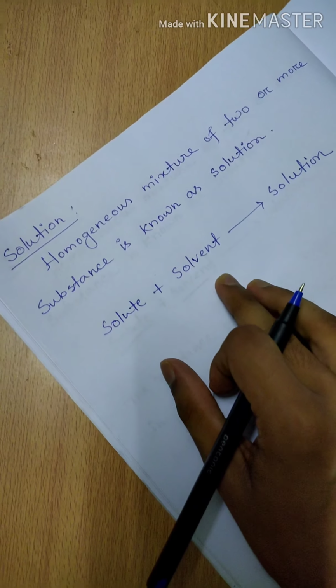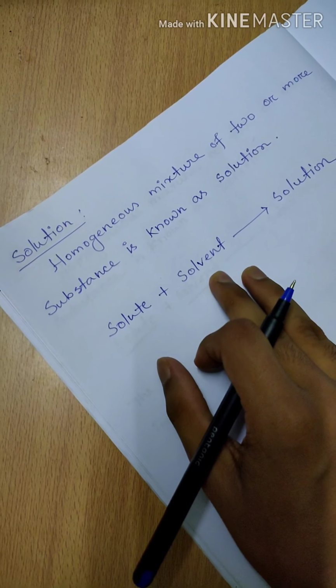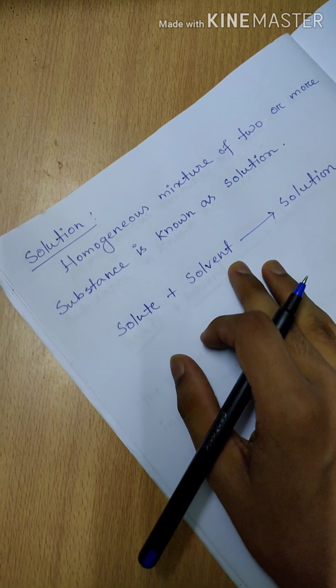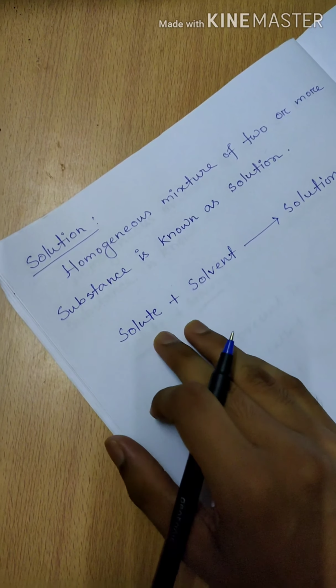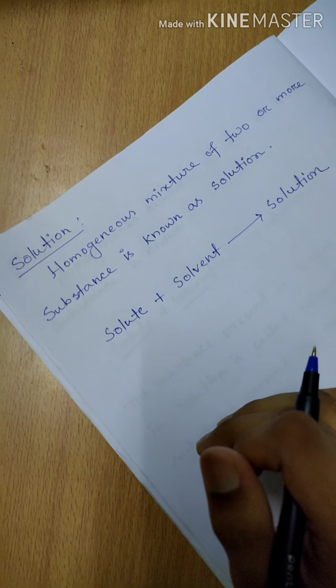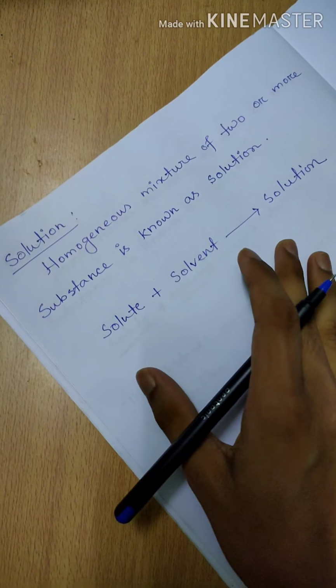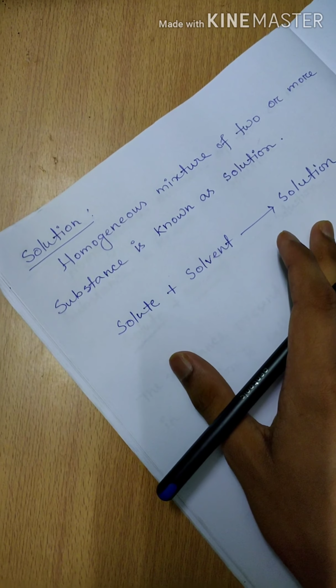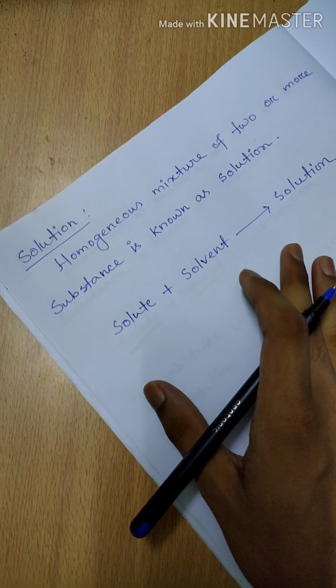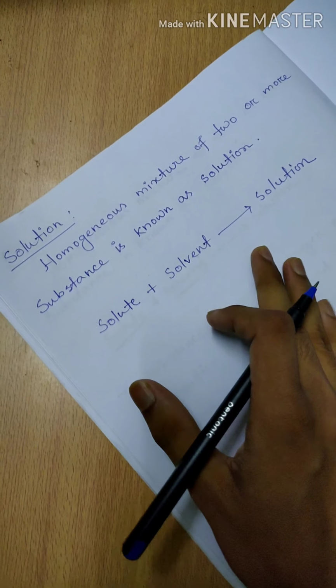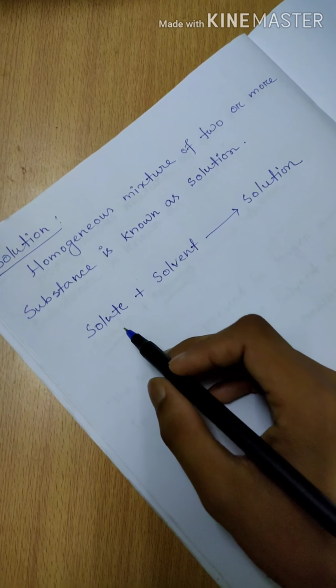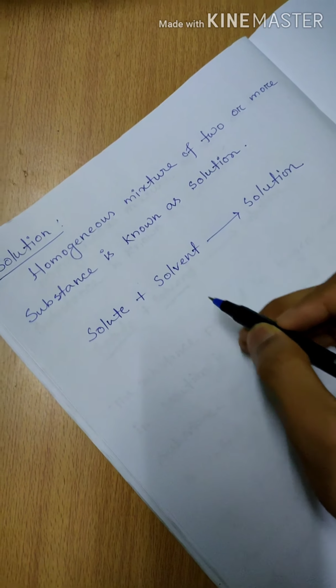Not only two, maybe 3, 4, 5 solvents or maybe 3, 4, 5 solutes are present. Okay, it depends upon the reaction. Now, when will the substance be called solute and when solvent?